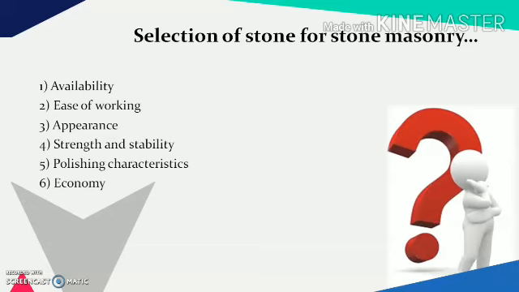Next is economy. As we know, every structure to be constructed has to be passed on the scale of economy, and stone is a material which is not economical in every case. It is very difficult to handle. It is even not easily available in every part of the world. So economy is a very considerable thing while we are selecting the stone for masonry. Next is durability. The stones used for any work must be durable enough so that they can serve the purpose.